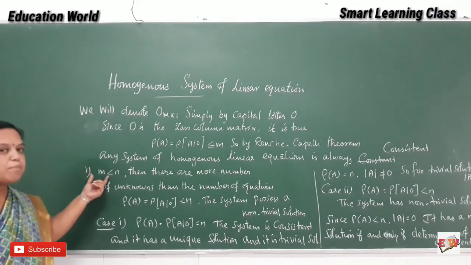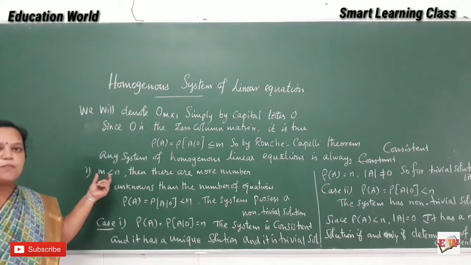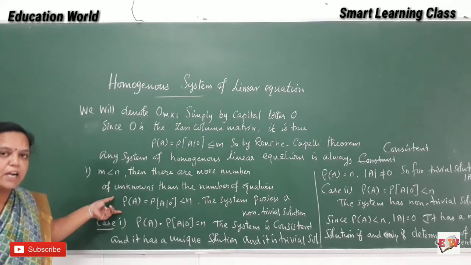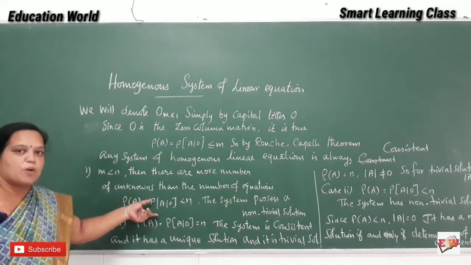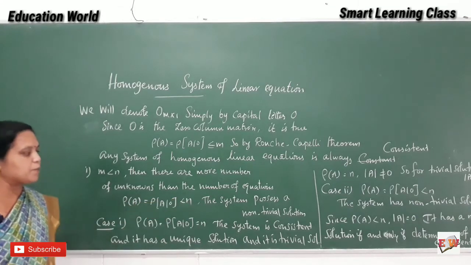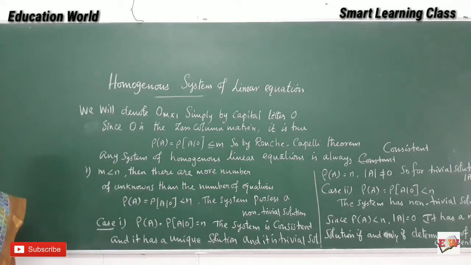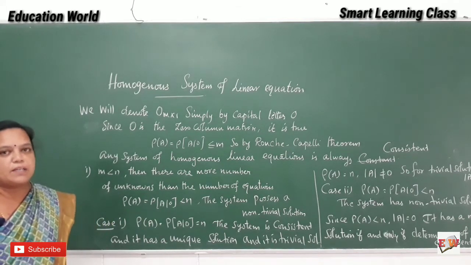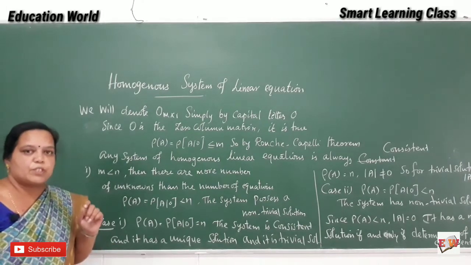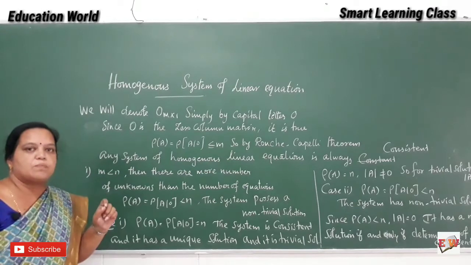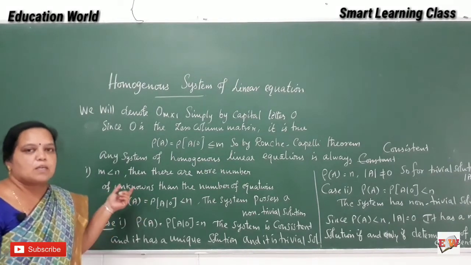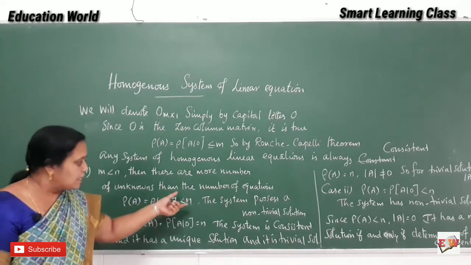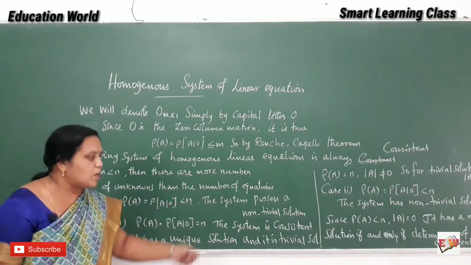Suppose m is less than n, that is, the number of rows is less than the number of columns. We get the rank of the coefficient matrix equal to the rank of the augmented matrix, less than n, and the system possesses a non-trivial solution. Why? Because in finding the rank of a matrix we take the minimum of rows and columns. That is why, if m is less than n, the rank of the coefficient matrix is equal to the rank of the augmented matrix, less than n, and the system possesses a non-trivial solution.